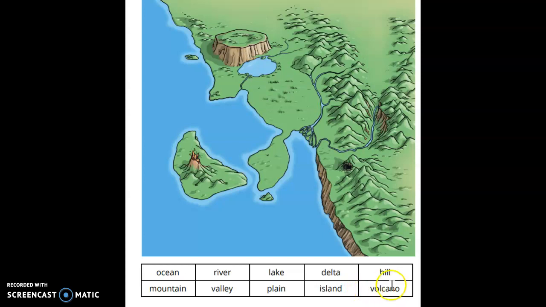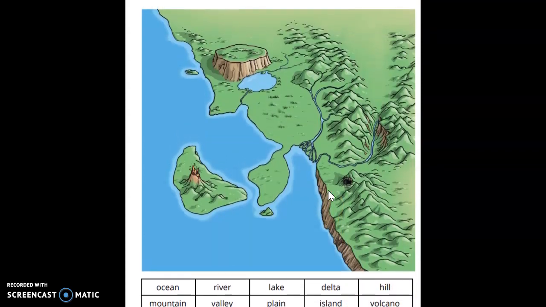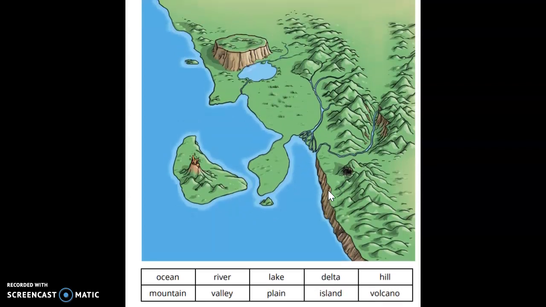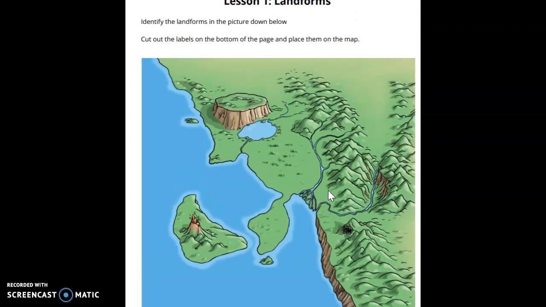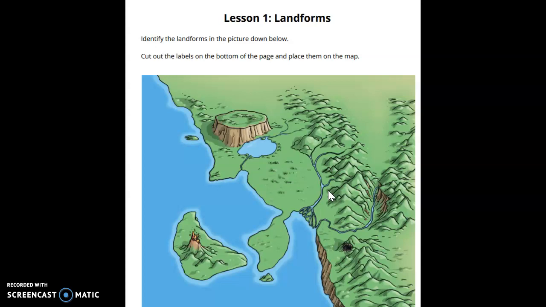island, volcano. Now, if you're going to label online using your Seesaw app, you may label the different landforms using your text tool or even your pen tool, and you can label those landforms.